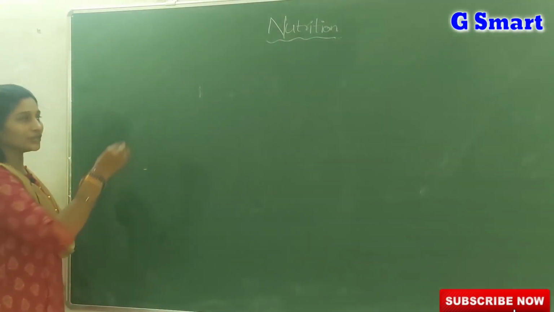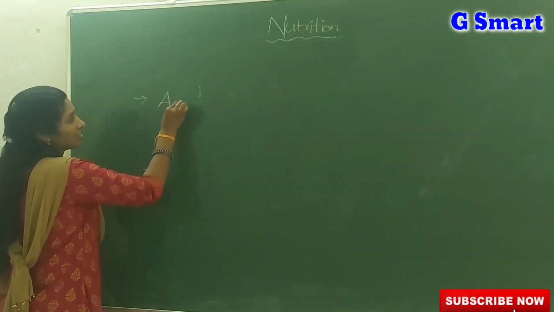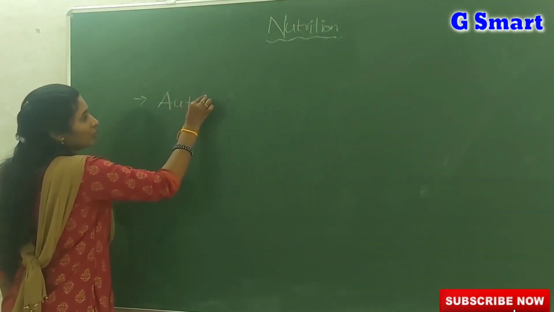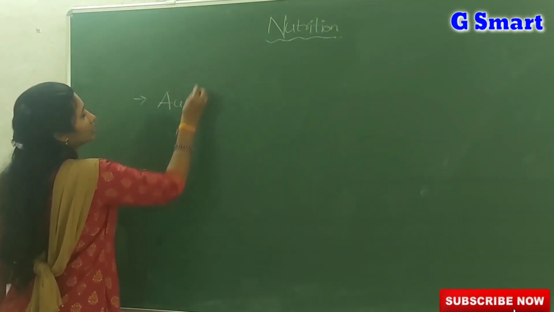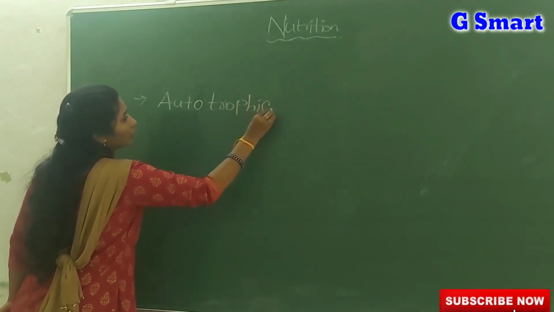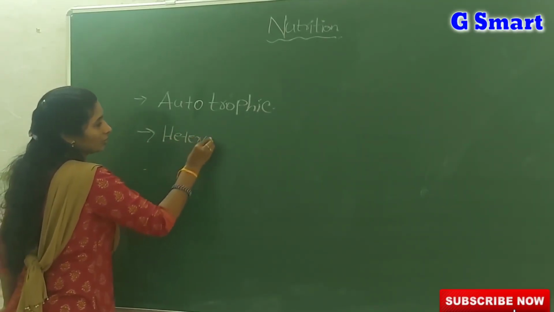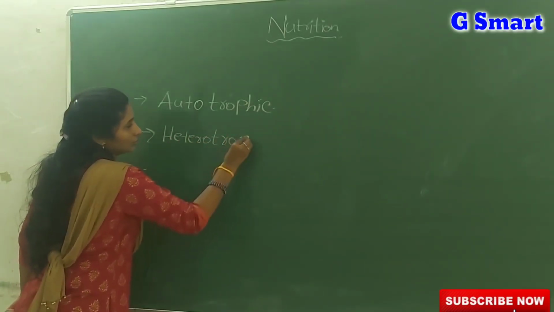Now we are going to learn about the types of nutrition. Nutrition is mainly divided into two types: autotrophic nutrition and heterotrophic nutrition.